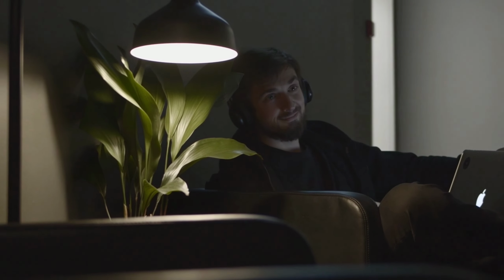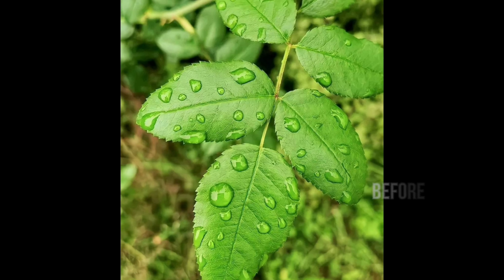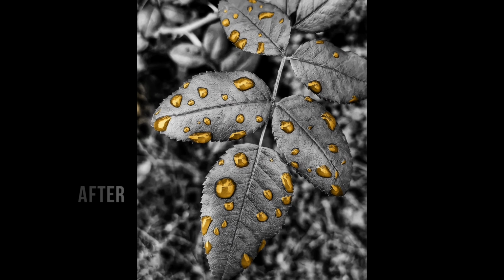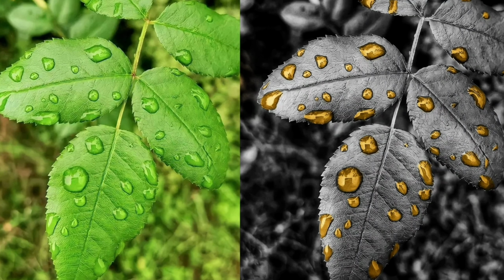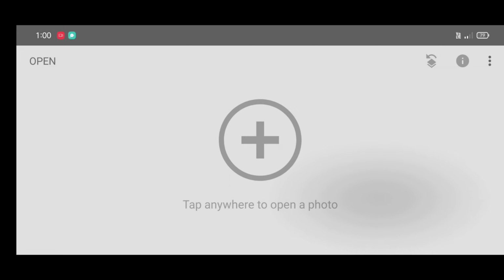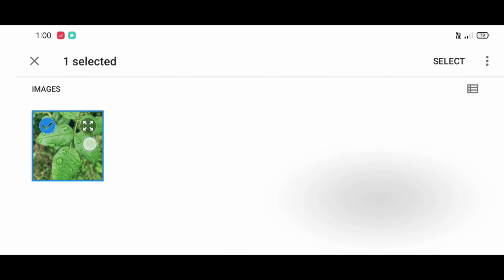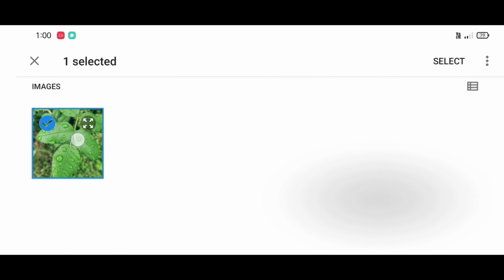So in this video I will show you how to add a creative golden tone effect like this by using the Snapseed app. So let's start. First open the Snapseed app, then click on open. Now just select the photo and click on select.